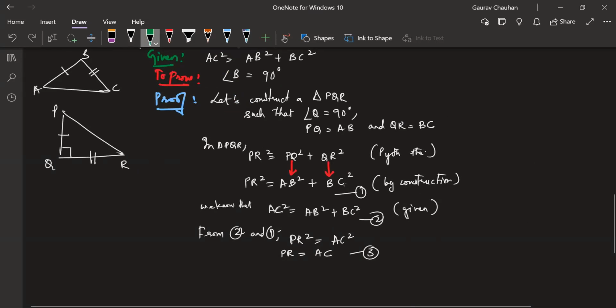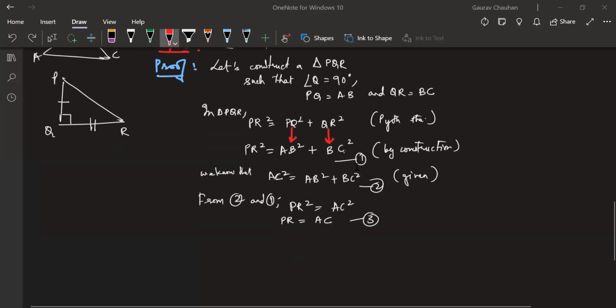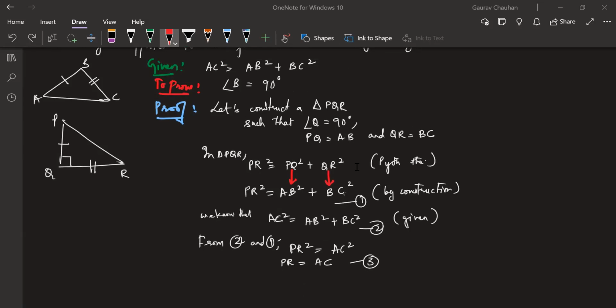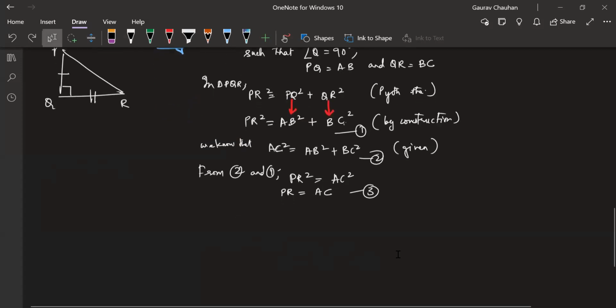So we constructed AB equal to PQ and BC equal to QR. Also, we have proved now that PR is equal to AC. What are you seeing happening here? Deepak, what are you seeing happening here? Sir, these both triangles are congruent. They are congruent. This is very important. Which property, Deepak? Which rule?